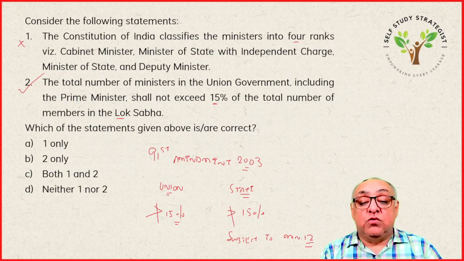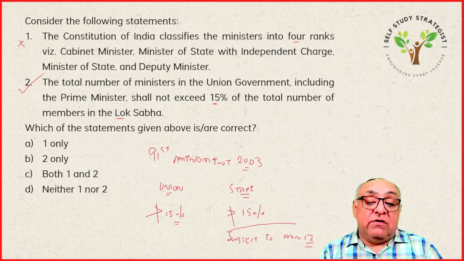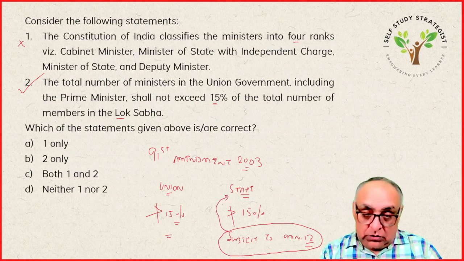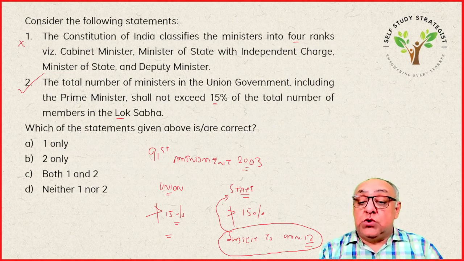Okay, subject to minimum 12. So this subject to minimum 12, this is applicable only in case of state, okay, not in case of the center. Okay, so this point is important. So that means only second statement is correct. So our answer will be B.